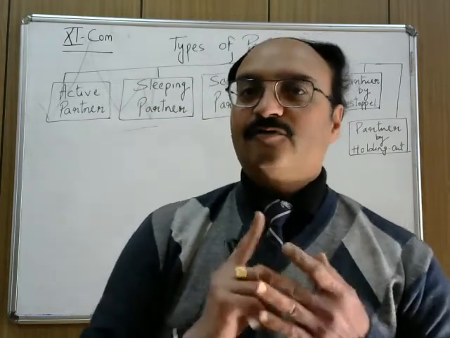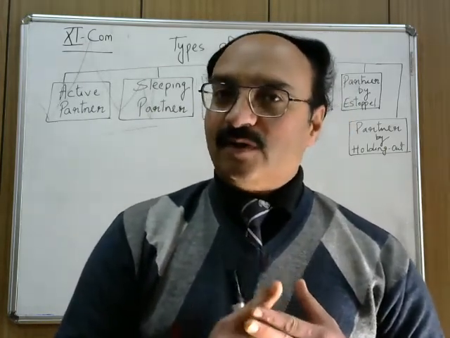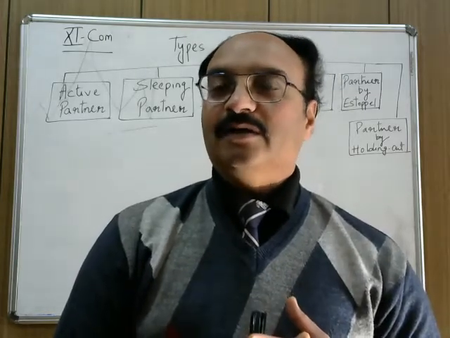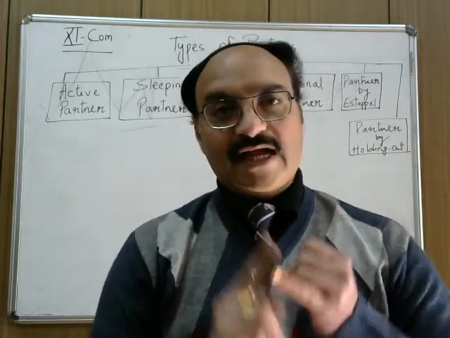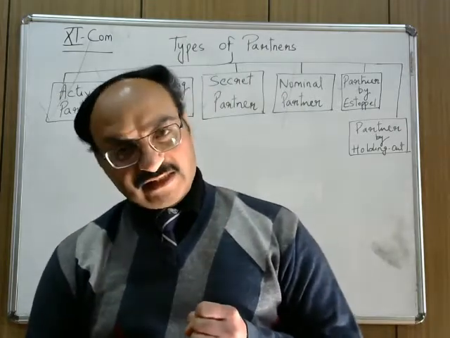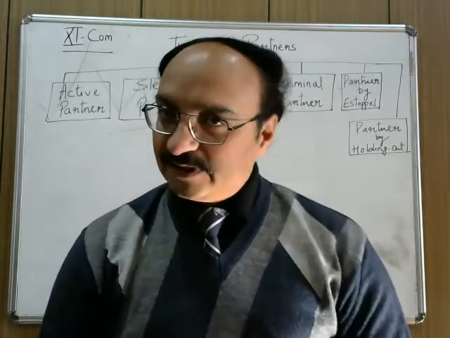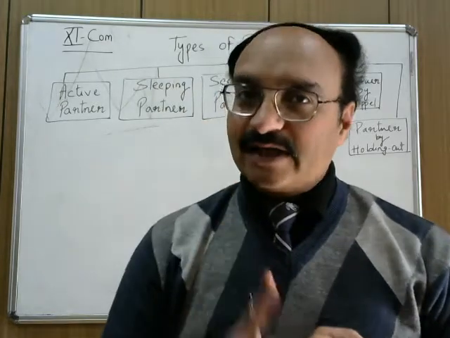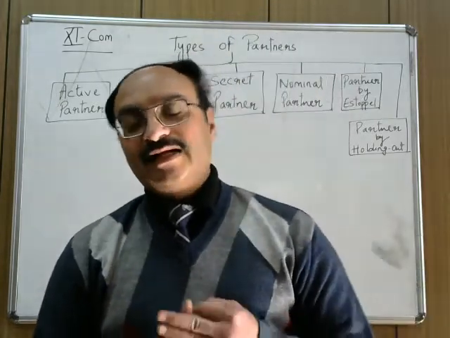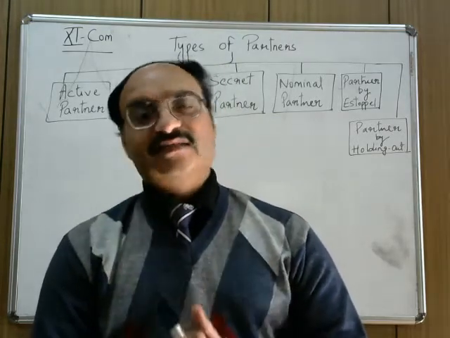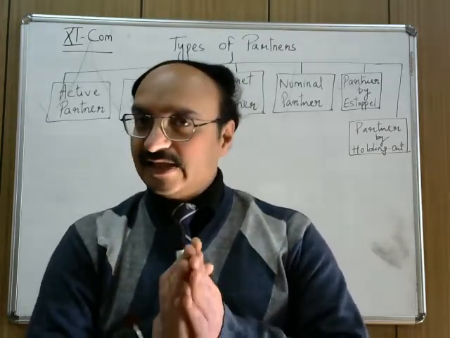And fourth, what about the profit and loss for that particular partner, right? So an active partner participates in the management, contributes capital, has unlimited liability, and shares profit and loss of the firm as decided during the agreement.